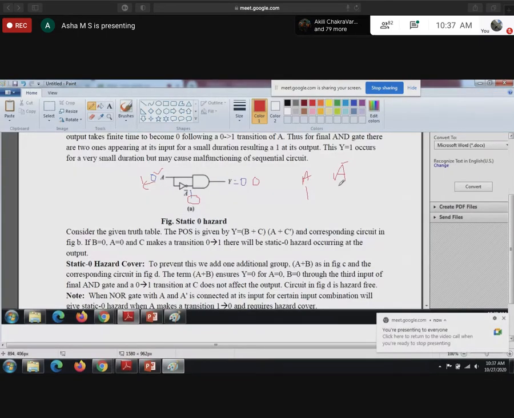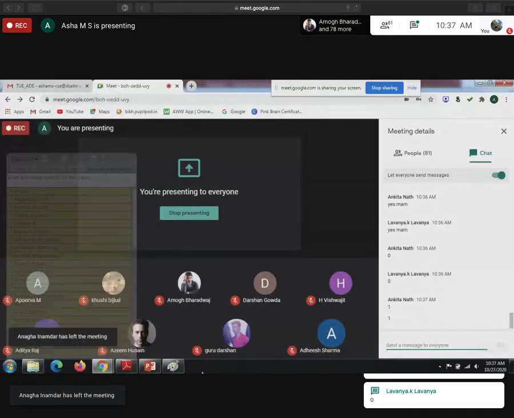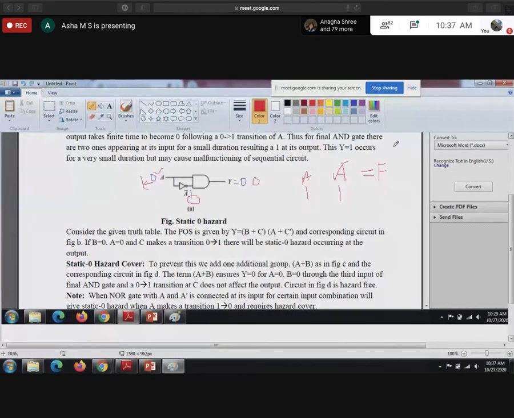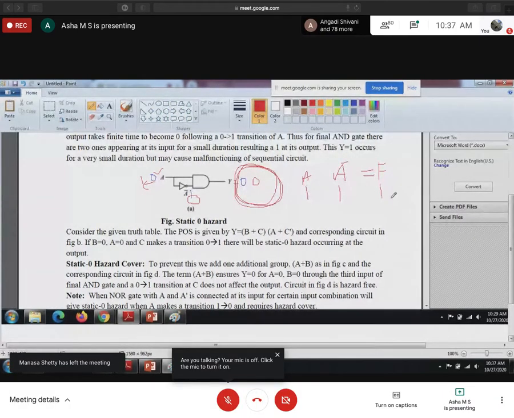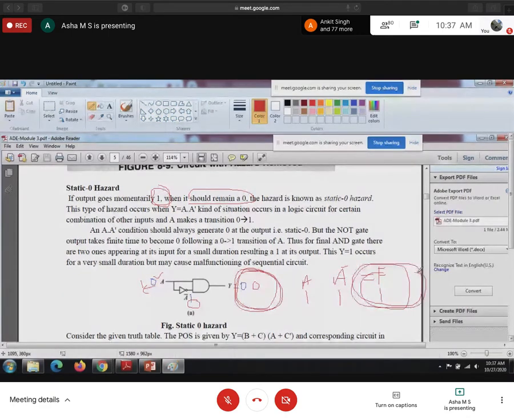Ankit said it will be 1. Correct, right? What will f be now? F will be 1. Actually, what should we get as f? As f we should get 0. Because of that delay we got f as 1. Means when it should remain at 0, momentarily we are going to 1. That causes a glitch called a static 0 hazard.